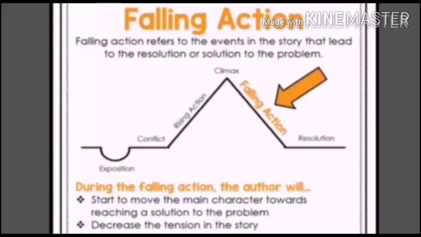Falling action after the climax. What is there? Falling actions. Falling action refers to the events in the story that lead to the resolution or solution to the problem. Okay, means if everything was opening, now everything is going to be closed, everything is going to be resolved, there is the solution.